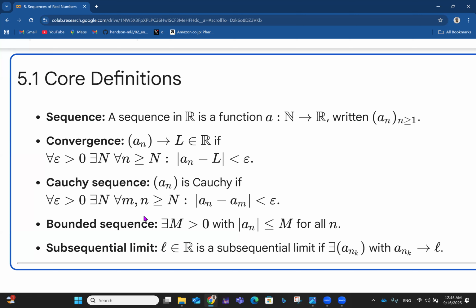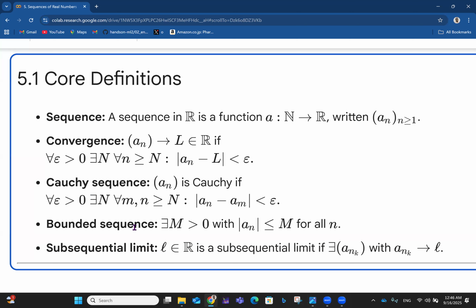And then we go ahead to talk about a Cauchy sequence. We saw something about Cauchy in the previous video. The sequence a_n is Cauchy if for all epsilon greater than 0, there exists a big N such that for all m and n greater than or equal to that big N, the absolute value of a_n minus a_m is less than epsilon. We had something like this in the previous video when we talked about Cauchy completeness.